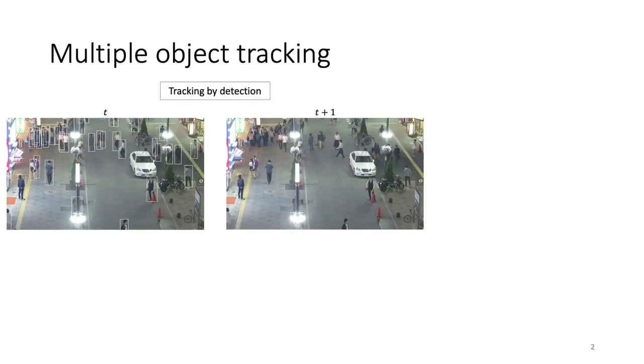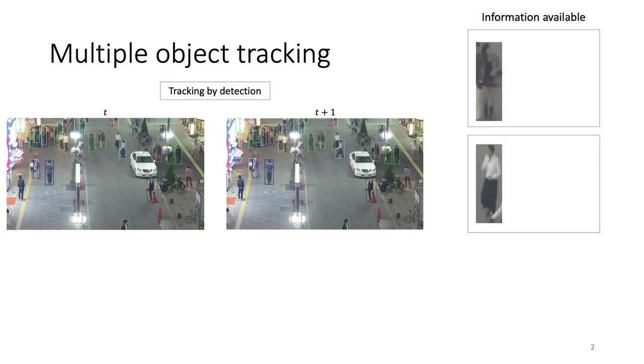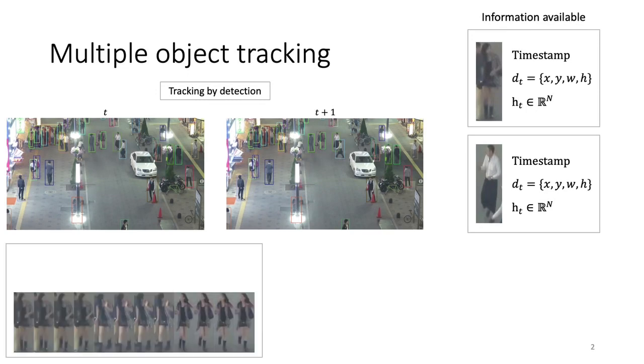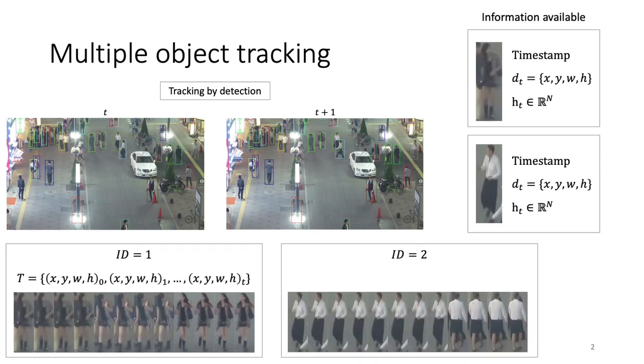The current dominant approach in multiple object tracking is tracking by detection. Given a video sequence, we detect all the objects in the scene and assign an ID to each object, propagating it through time. There can be different information available per object. Usually it consists of the timestamp of the frame where the object belongs to, the detection with position, width and height, and extra information. In our case, we gather the appearance features. By connecting these detections through time, we end up with the object tracks, which are characterized by an ID and the trajectory of an object throughout the video.